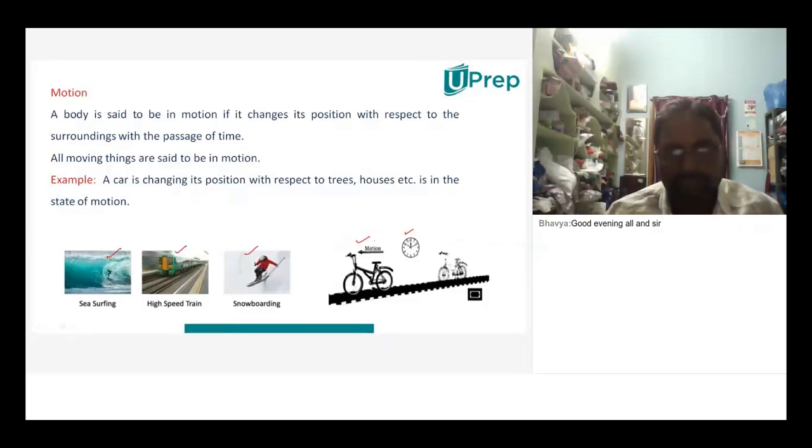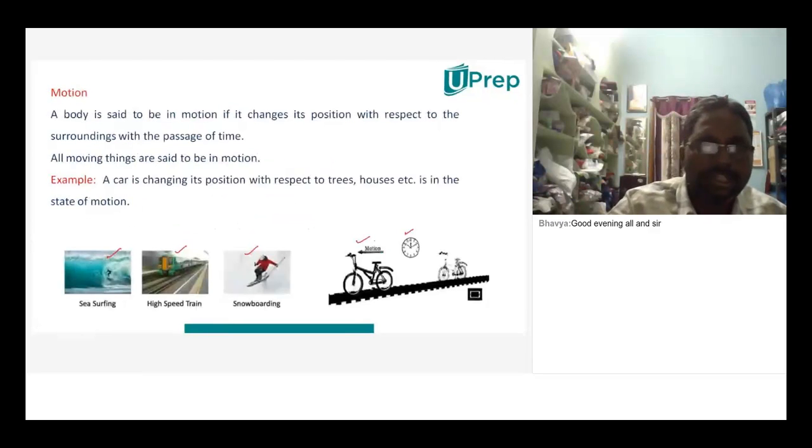So then it is in rest. Right, the object is said to be in a state of rest. If position is changing, object is said to be in a state of motion. If position is not changing, then we say that the object is in a state of rest. So these two things we have to understand. See here.